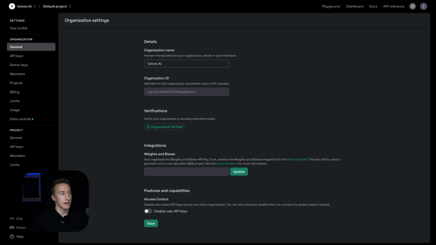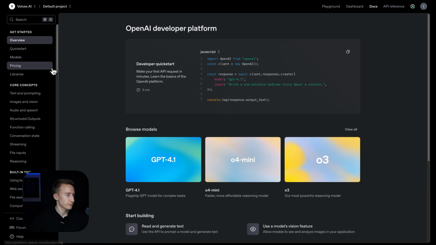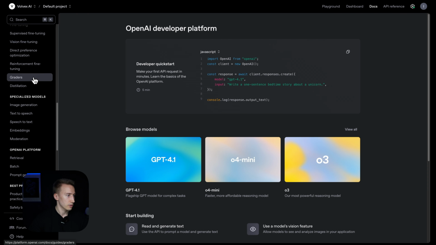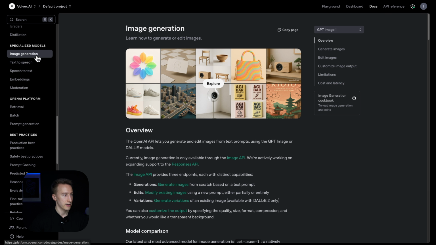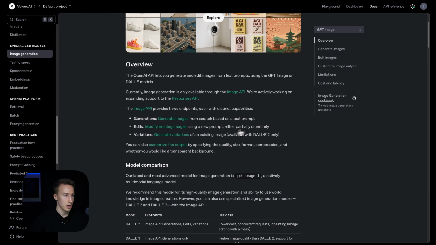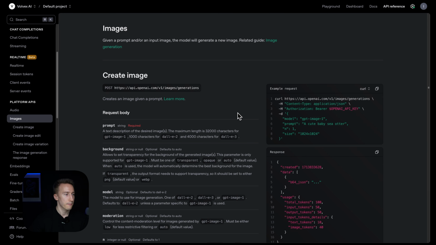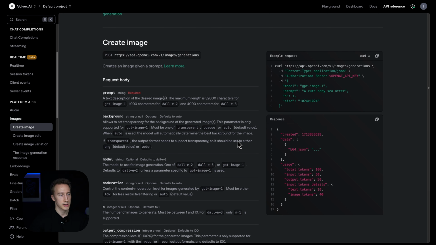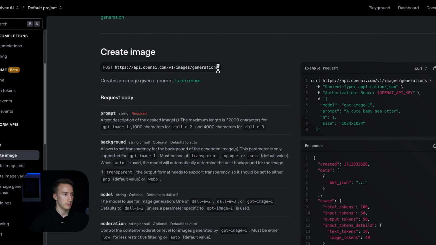So once it's done, you go to docs, and then we find image generation. Here you have all the OpenAI documentation for their image generation model. We're particularly interested in the image API. So we press this one, and here we have all the instructions on how to actually use this API. This is the API endpoint, so we need to copy this one